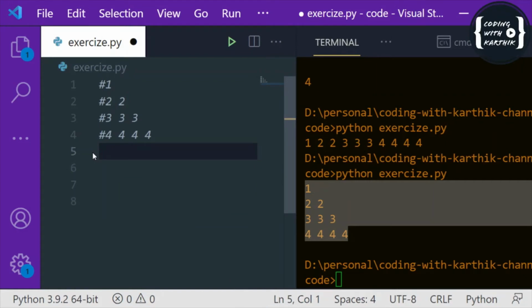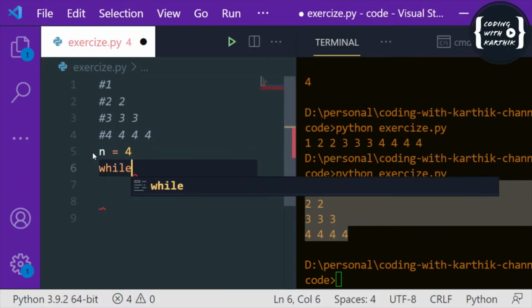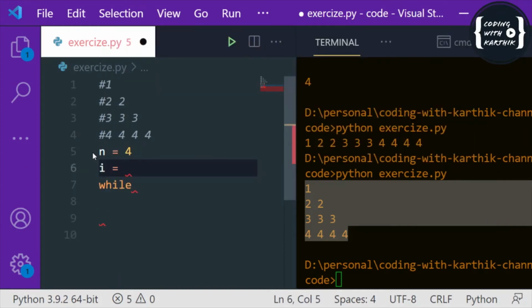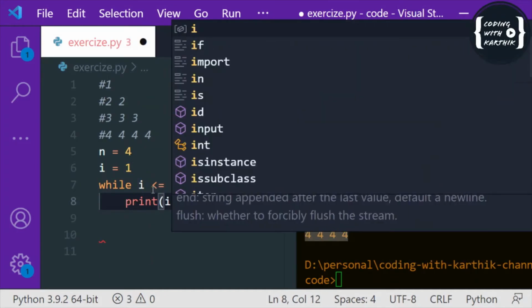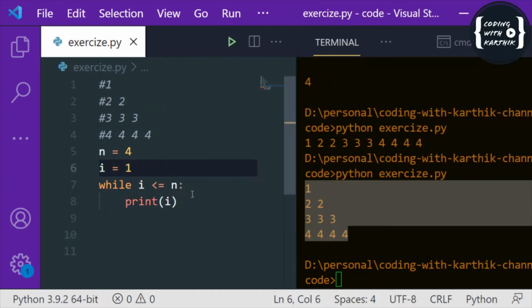With the while loop, let's say you want to print 1 to 4 numbers. I'm declaring one variable, n equal to 4, and one more variable, i equal to 1. Now I have to check while i is less than or equal to n, then print the i, and then increment the i.